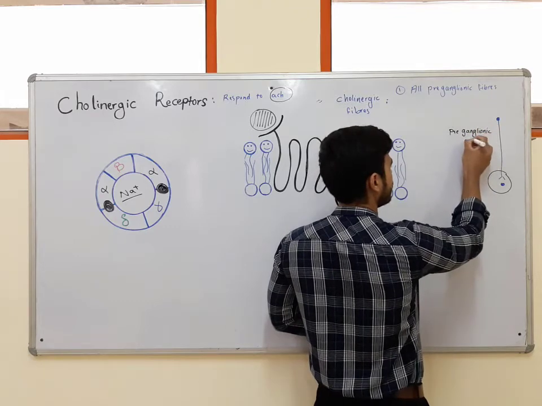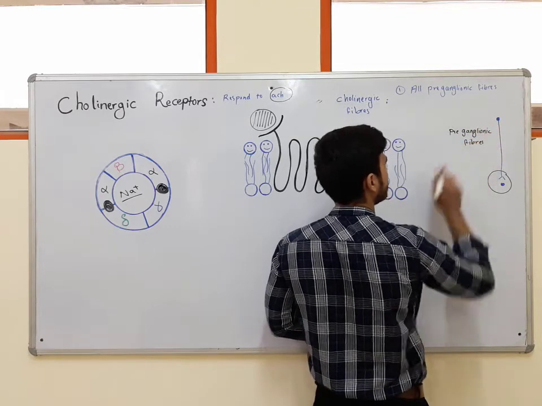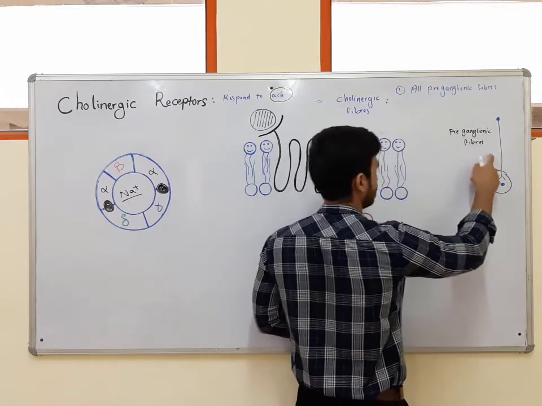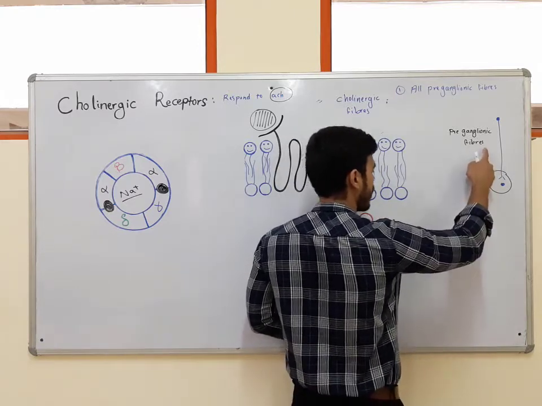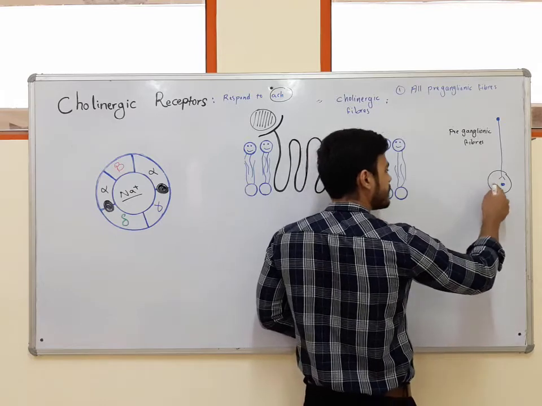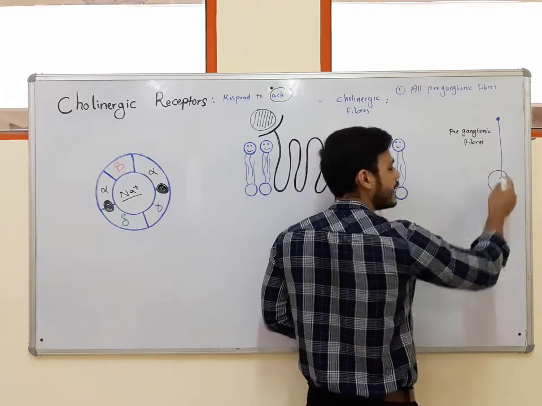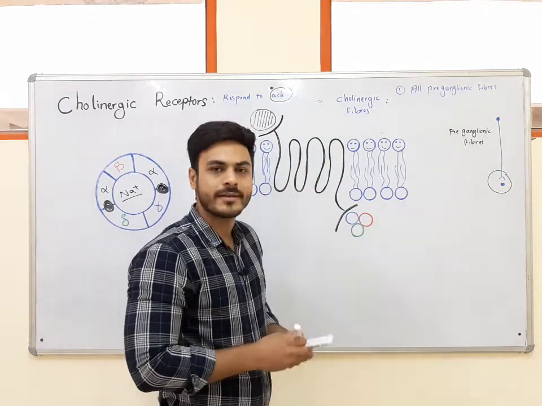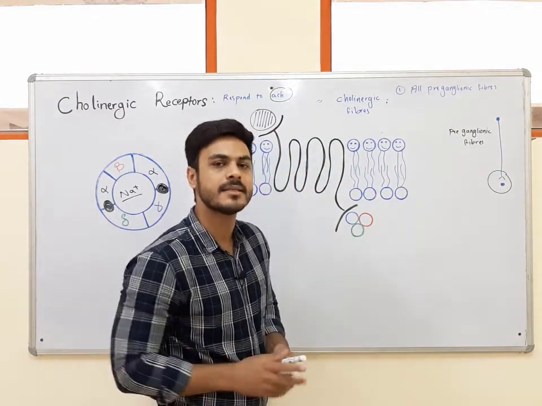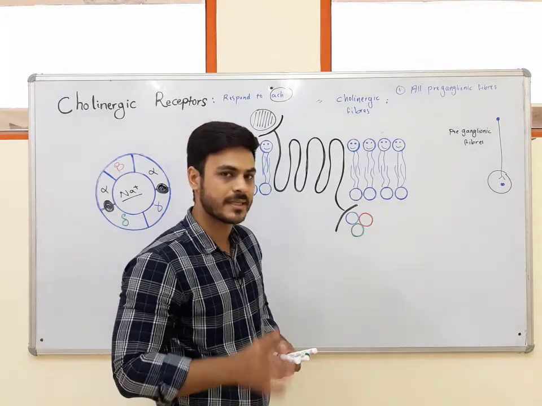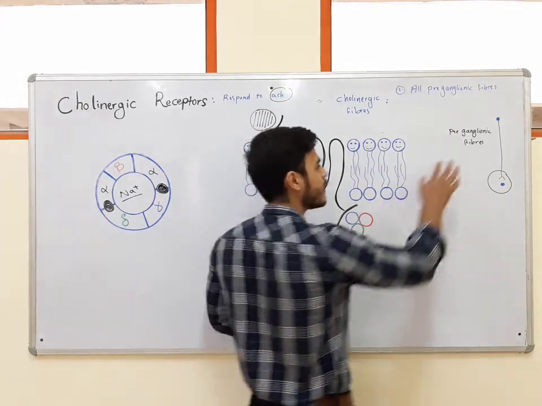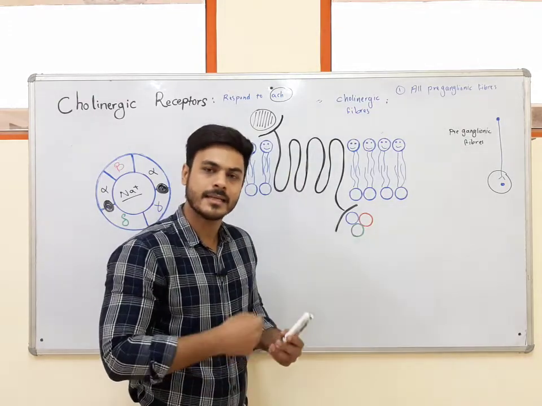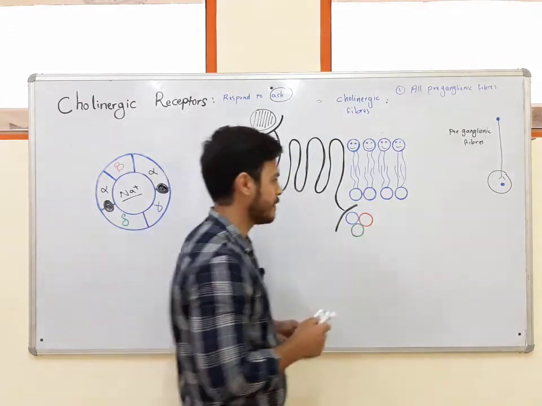So what are preganglionic fibers? Preganglionic fibers are the first order neurons which originate from their origin and synapse with the second order neuron in the ganglion. No matter if it's from the sympathetic nervous system or from the parasympathetic nervous system, all preganglionic fibers can release acetylcholine as a neurotransmitter.